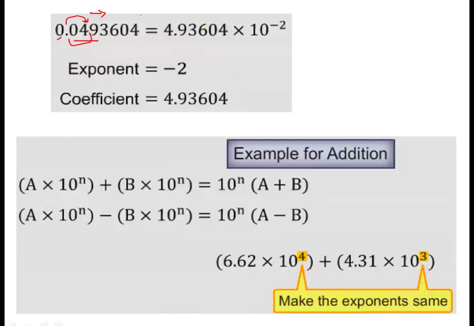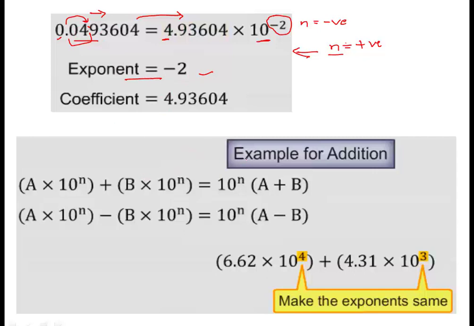How many places? 2 places. So now, as you can see, it comes out to be 4.9. Now the decimal comes here, and it is 4.93604 into 10 raised to power minus 2. Because whenever the decimal shifts from left to right, the exponent n is expressed in negative. Do remember this. And whenever the decimal shifts from right towards left, n will always be written in positive, that is, the exponent will always be positive. This is very, very important. So the exponent in this case is minus 2 because it has shifted 2 places towards the right.